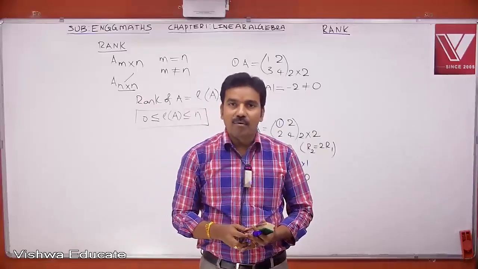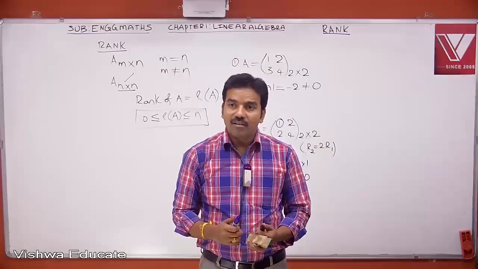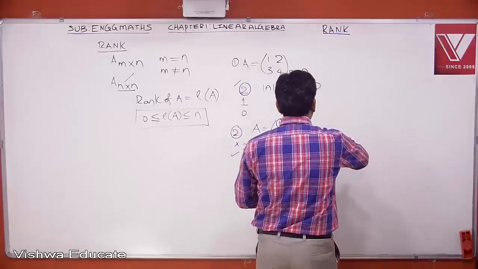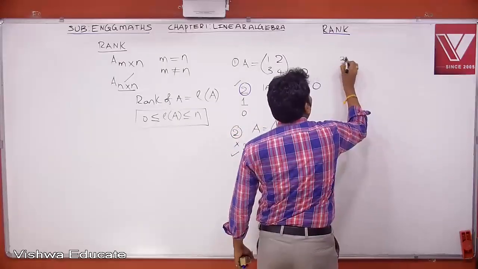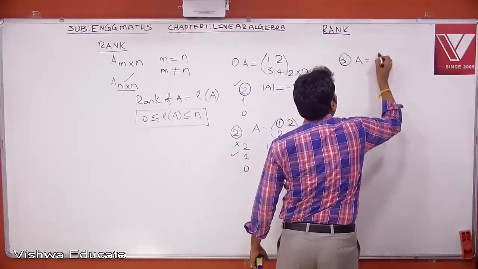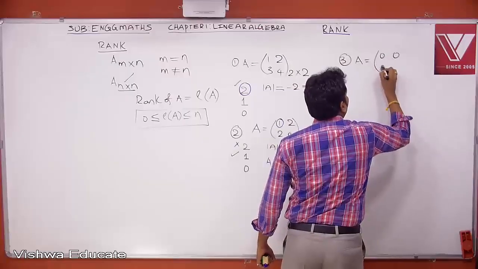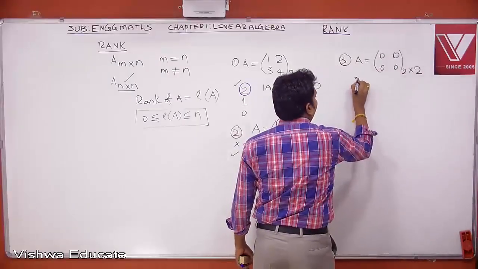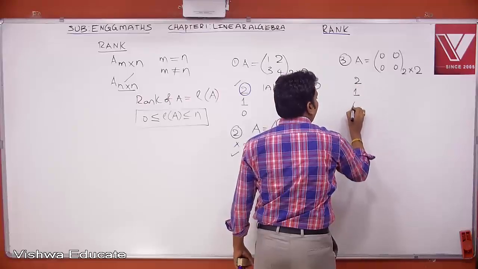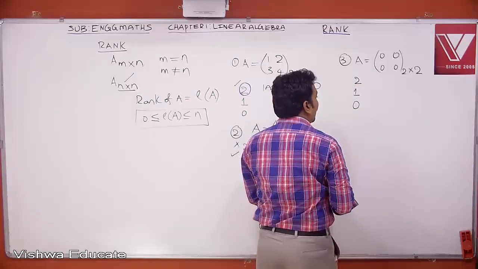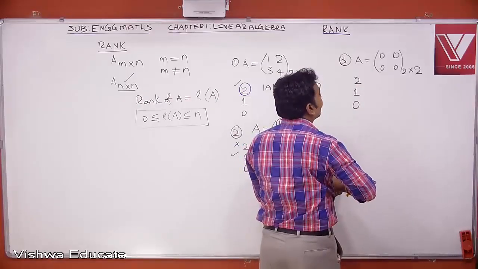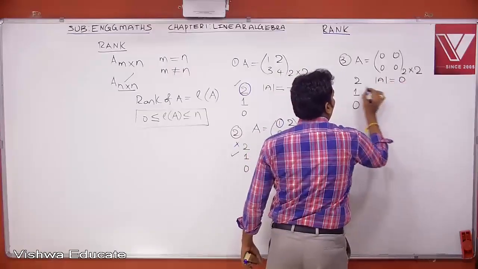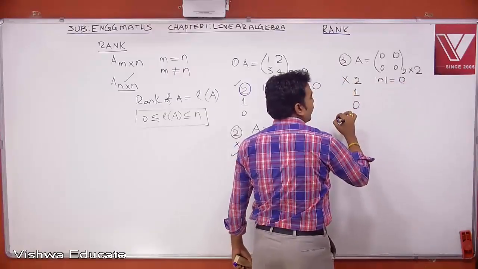Now let us take an example where the rank is 0. Suppose I have a matrix A equal to 0, 0, 0, 0, a 2 by 2 matrix. Maximum rank will be 2, otherwise it can be 1, otherwise it can be 0. Now in this case, the determinant of this matrix is 0. Since its det value is 0, rank cannot be 2.